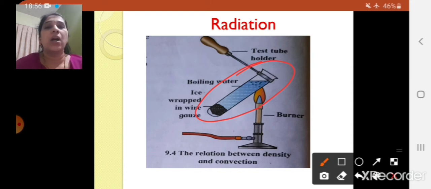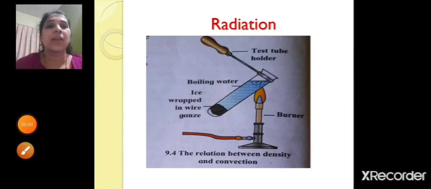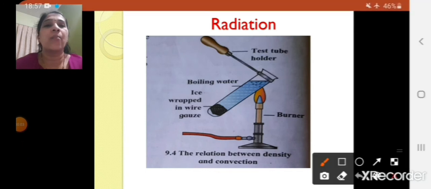So now you will heat the test tube till the water inside the test tube starts boiling. So once the water starts boiling, you will turn off the burner, right? And then you will observe what happens. You will see that the heat has not reached the bottom of this wire gauze, right?